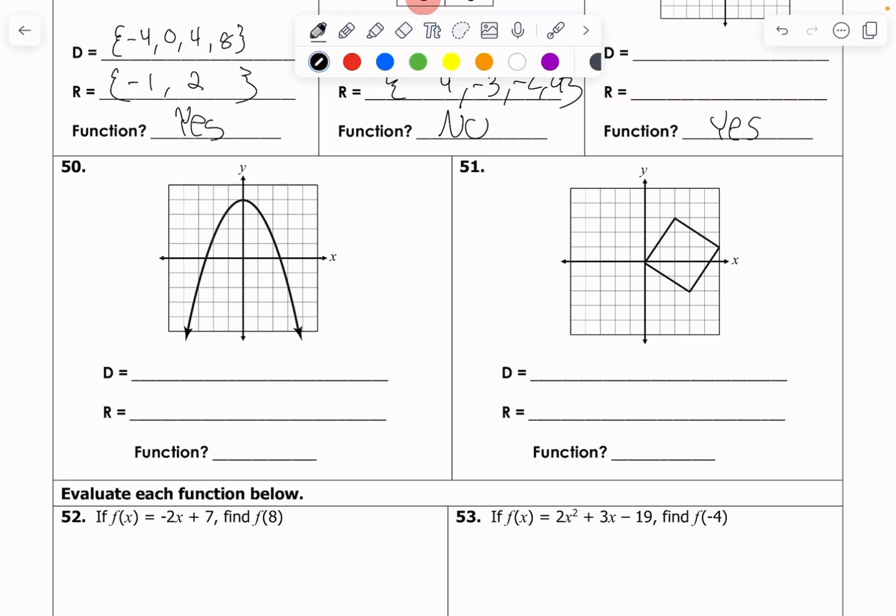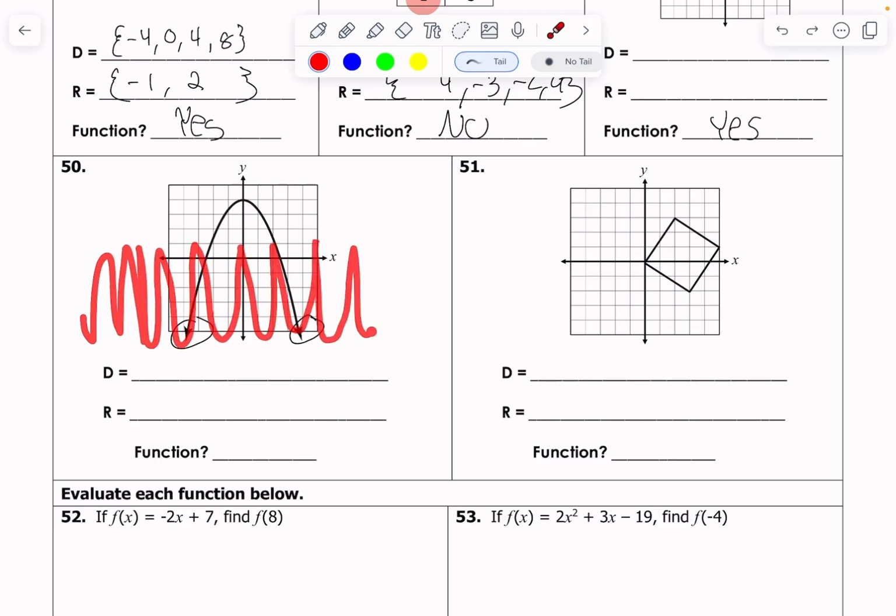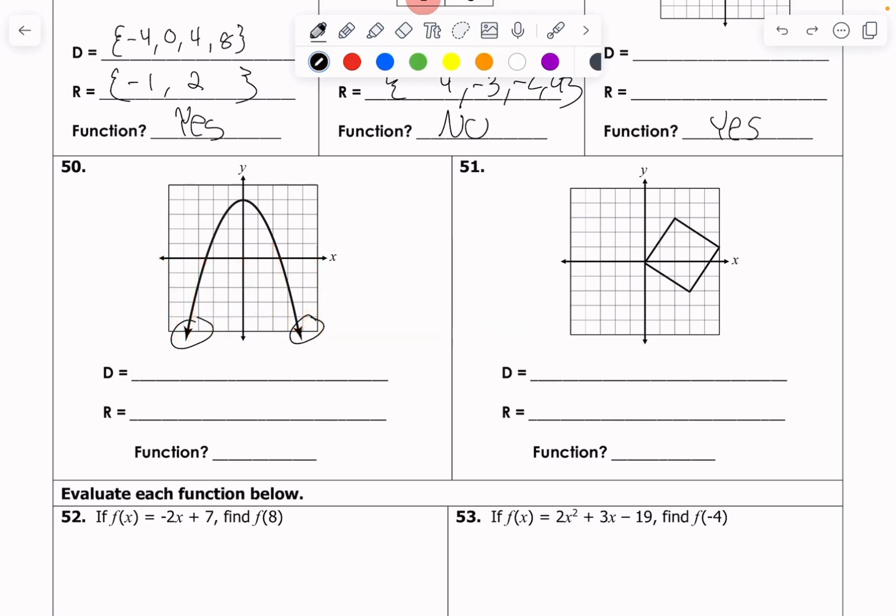So domain. To find the domain of a function, if they give it to me graphically, I'm scanning from left to right. What numbers do and do not work. So for example, I see 2 arrows, meaning this goes on forever. And so I can conclude that every single value as I go from left to right, all numbers are going to work. And so we're going to say R, or all real numbers. Either one of those will work. This just means the set of real numbers, which is the exact same thing as all real numbers, okay?